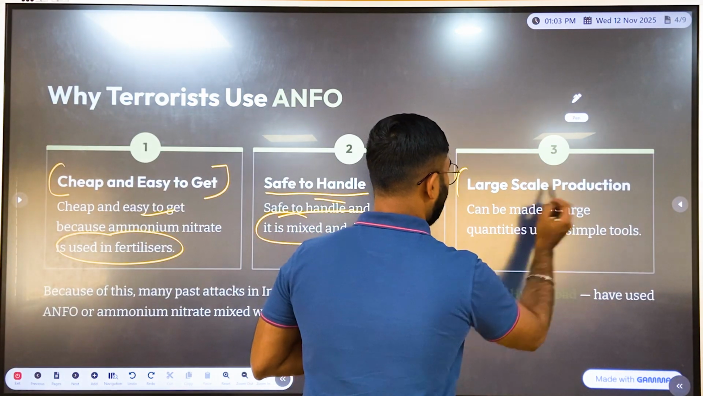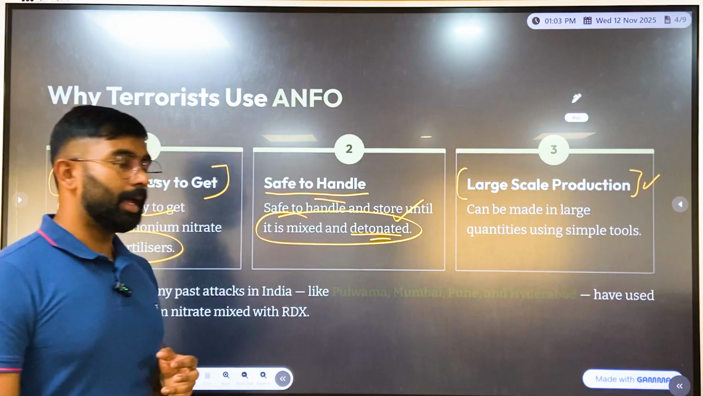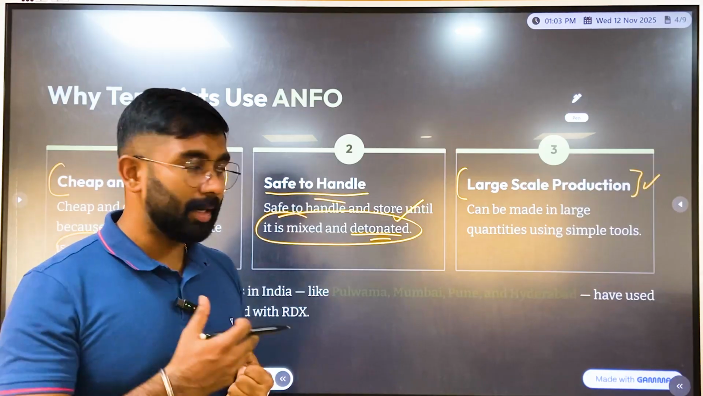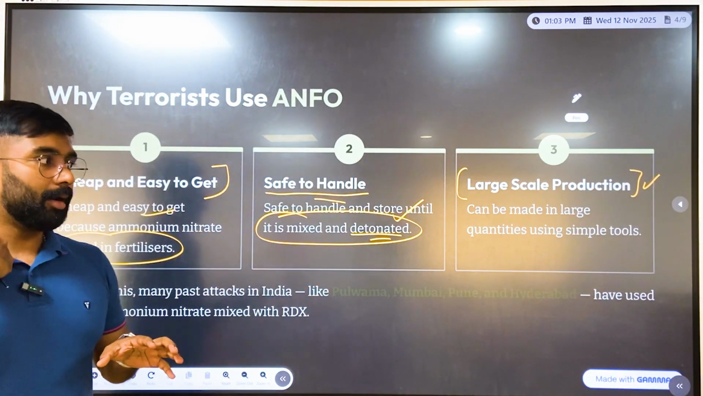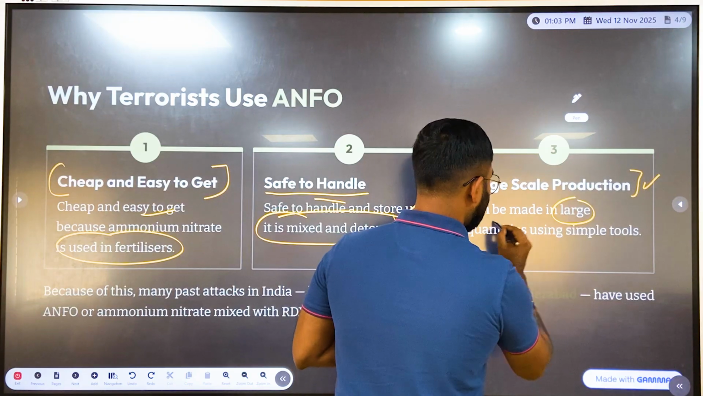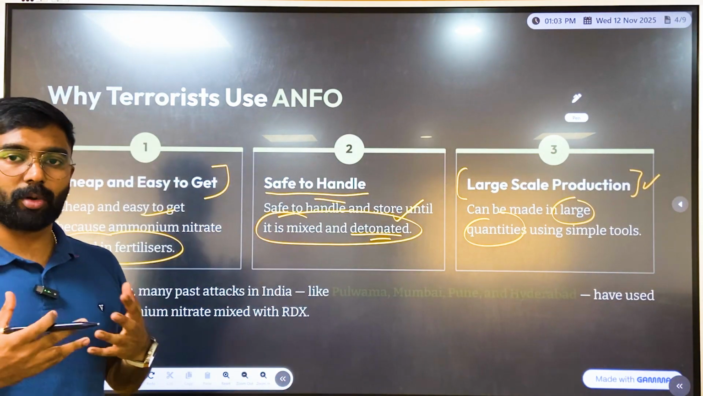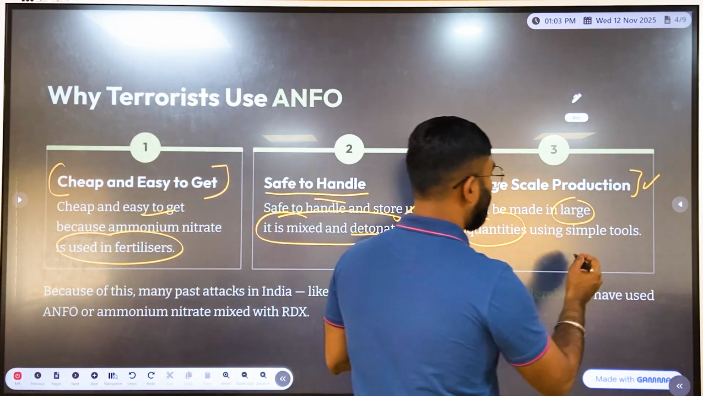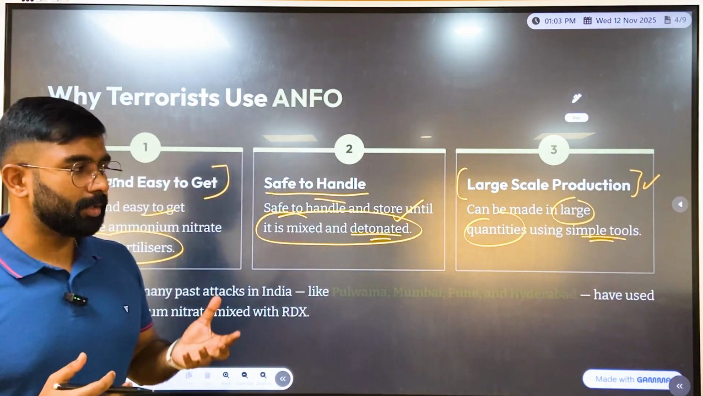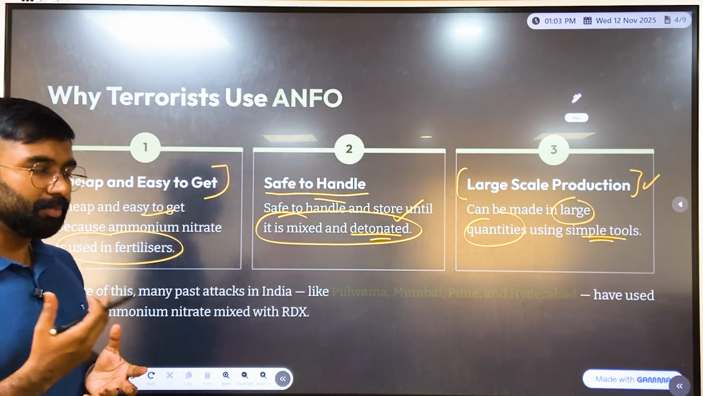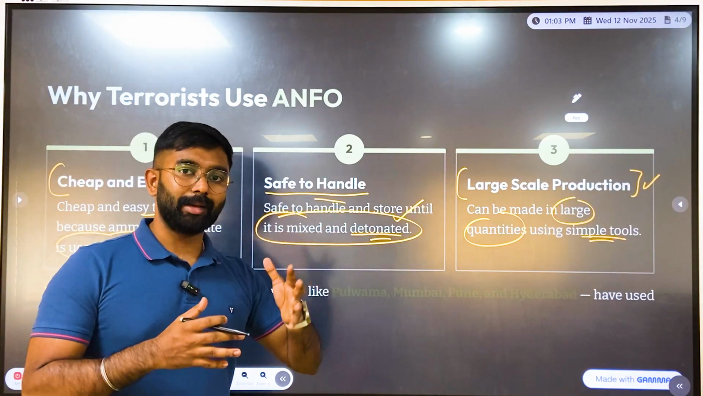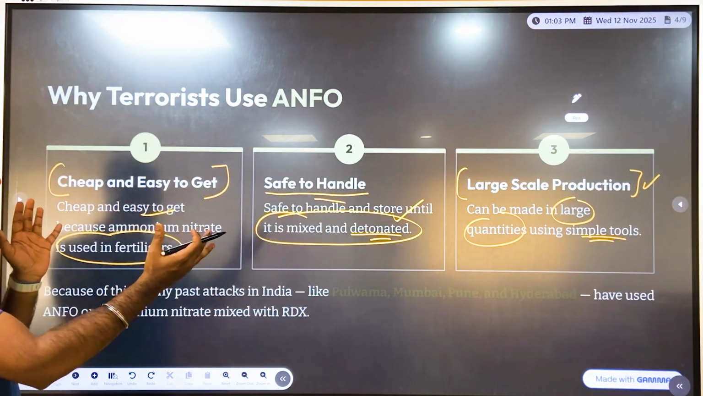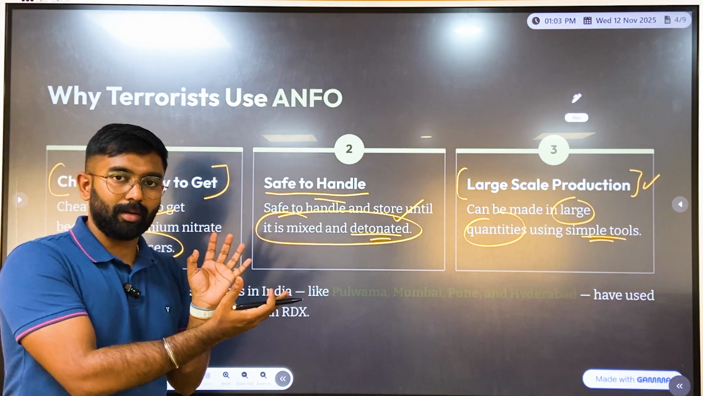And the third most important thing is large scale production, right? This ammonium nitrate, and the bombs or explosives that can be made out of ANFO, are very easy to make, and also in large quantities. The production method doesn't require complicated tools and equipment. With very simple tools and very simple techniques, you can make a humongous quantity of these explosives. And all of this is a perfect recipe for someone who is planning a terror attack, correct?